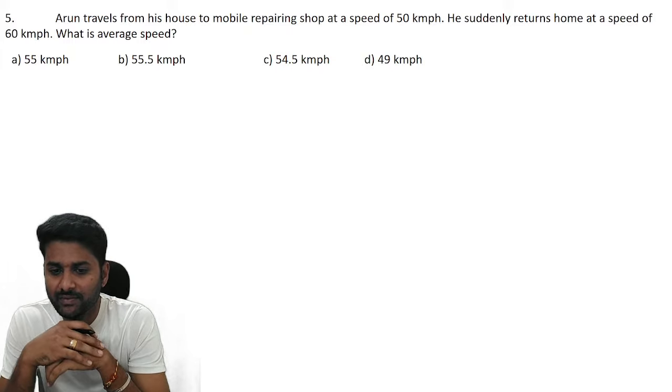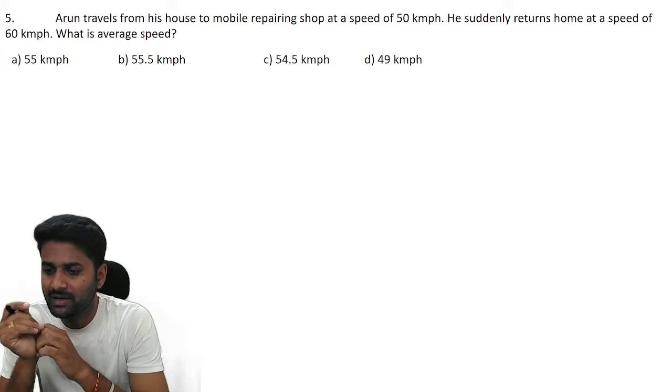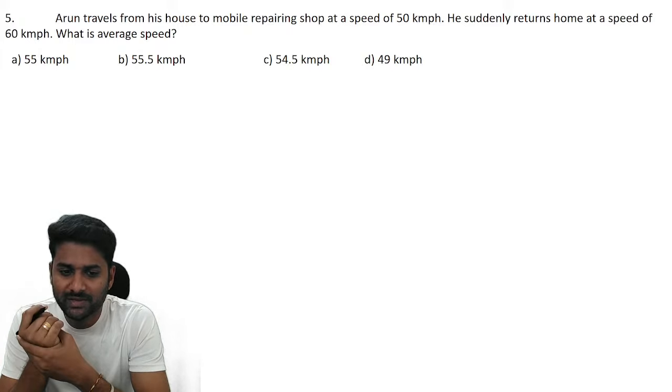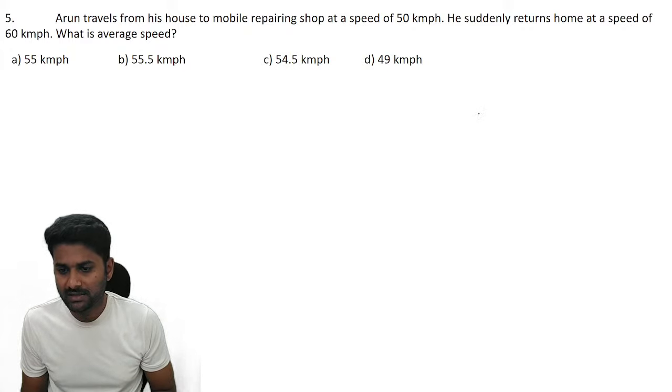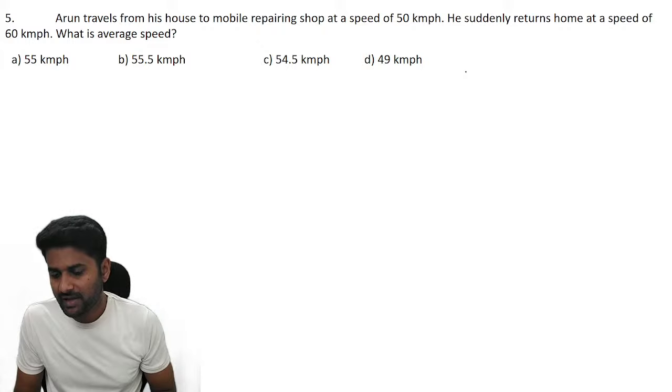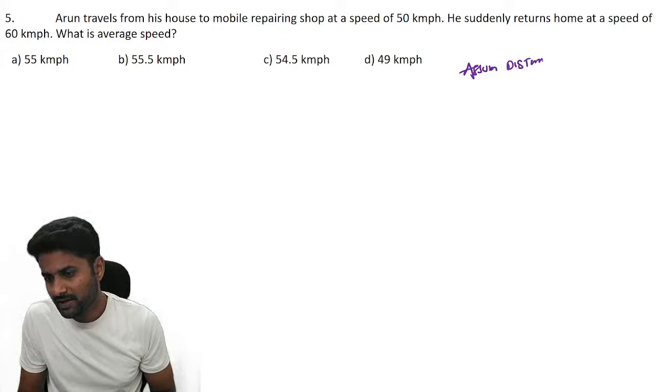Arun travels from his house to a mobile repair shop at a speed of 50 km per hour. He suddenly returned home at a speed of 60 km per hour. What is the average speed? See, first of all, assume a distance. Remember, if you want any distance, let's use the concept of LCM.